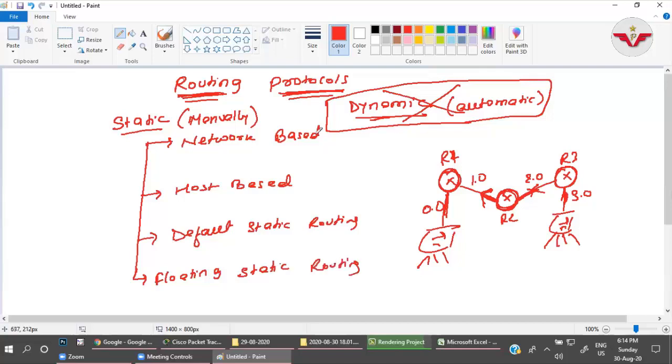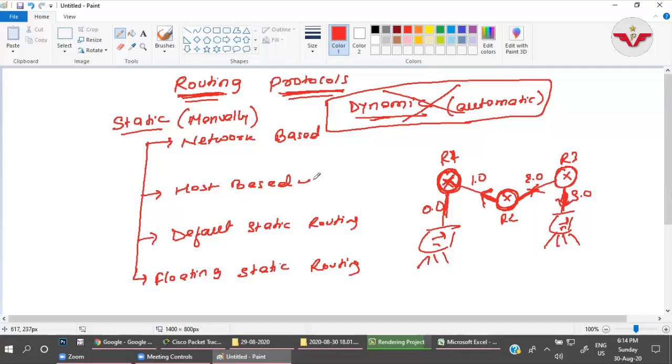Okay, network based static routing, host based static routing, default static routing and floating static routing. What does it mean? Okay, we will come to the practical part. Before that, let us understand the concept of all four static routings. Network based static routing means once we go to the R1 configuration and configure static routing based on the network, I will inform this router that if you want to go to this 30 network, the complete 30 network, through which path you have to send the packet, right?